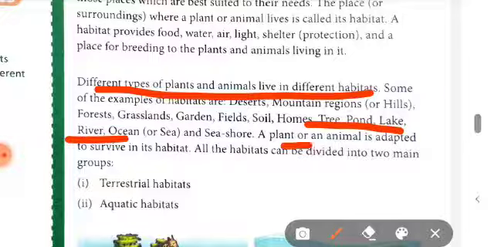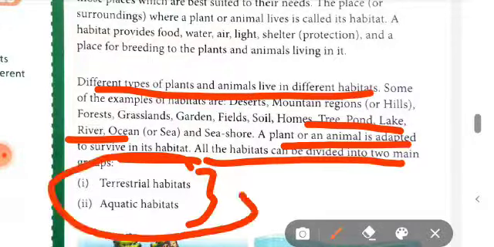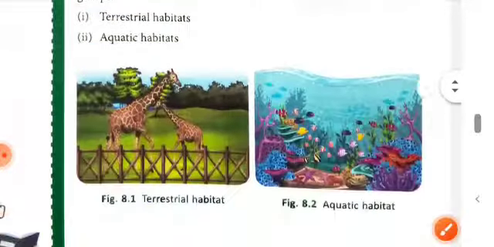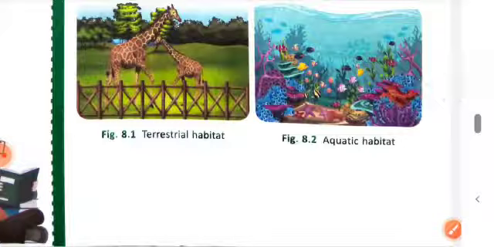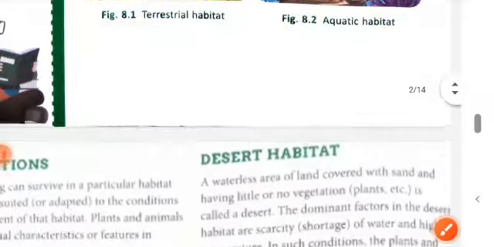A plant or an animal is adapted to survive in its habitat, and all the habitats can be divided into two main groups. The first one is terrestrial habitat and the second is aquatic habitat. You can see here the terrestrial habitat shown with this figure, and the aquatic habitat is given here.